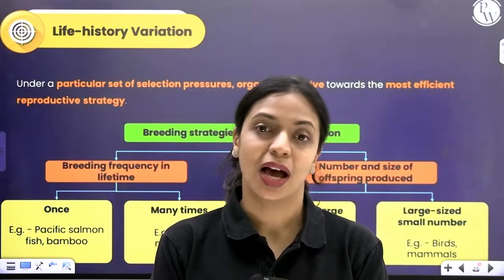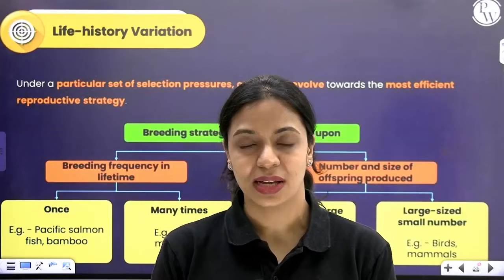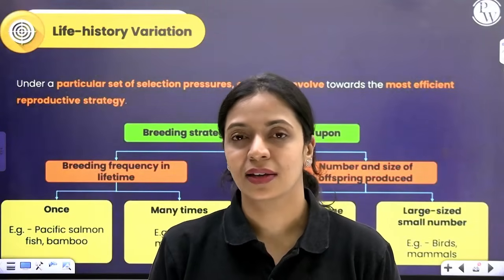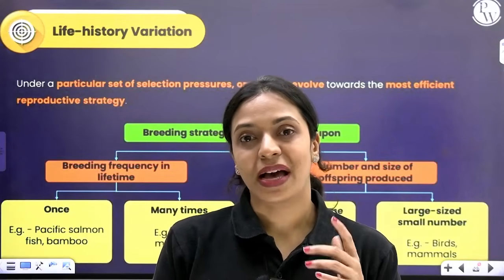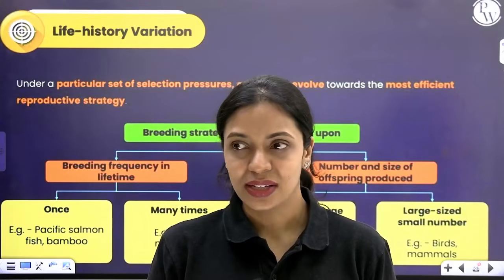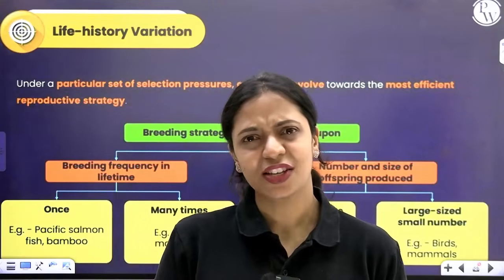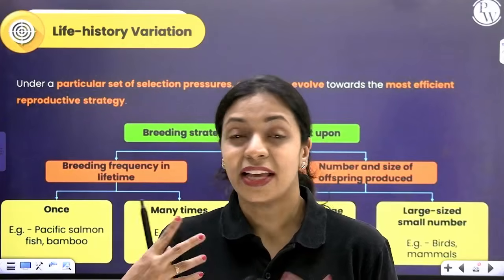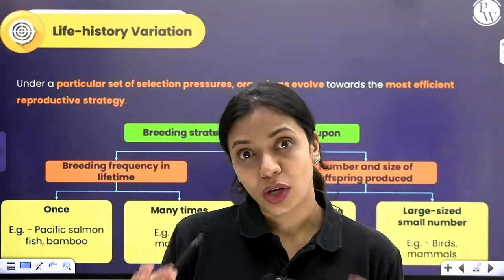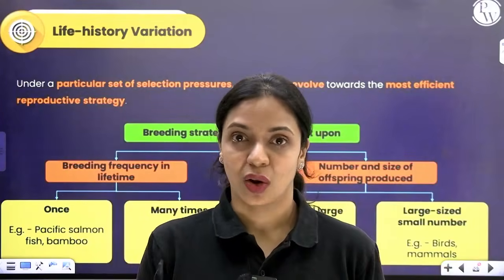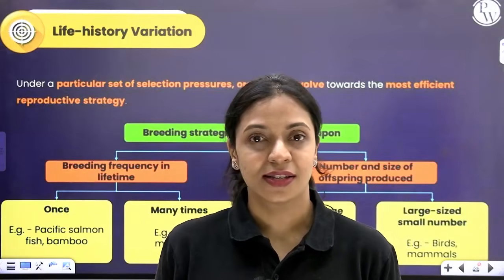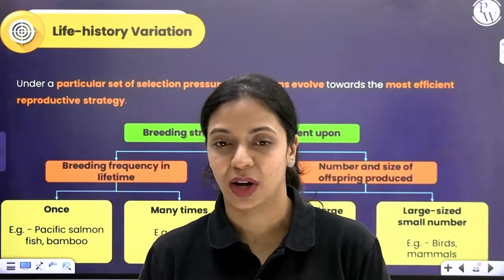That is to ensure that our species continues. We reproduce and make sure that even after we die and we're gone, our species continue to live on this planet. Every organism wants to maximize their reproductive fitness. Over the course of evolution, each organism would be exposed to a varying set of selection pressures. Depending upon the kind of environment a particular organism faced while it was evolving, it would have adapted certain strategies to maximize its reproductive fitness.